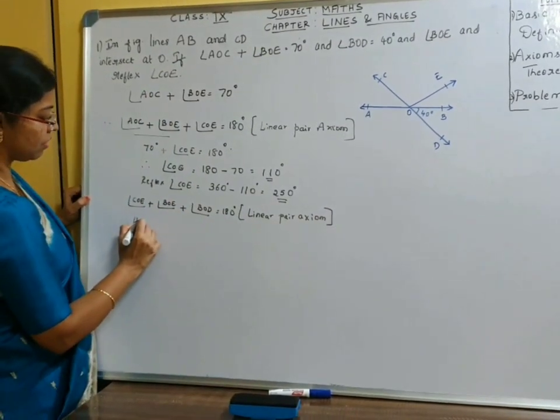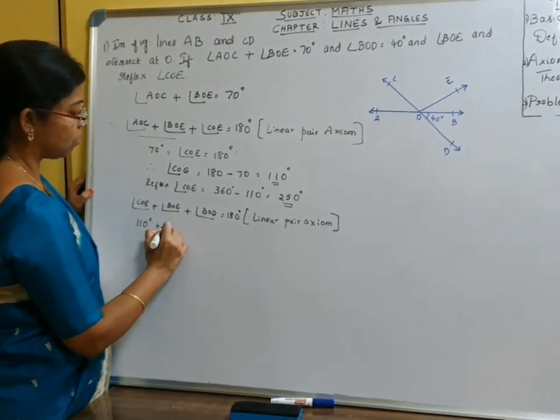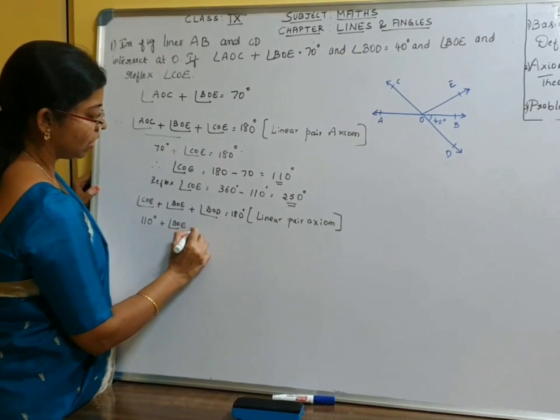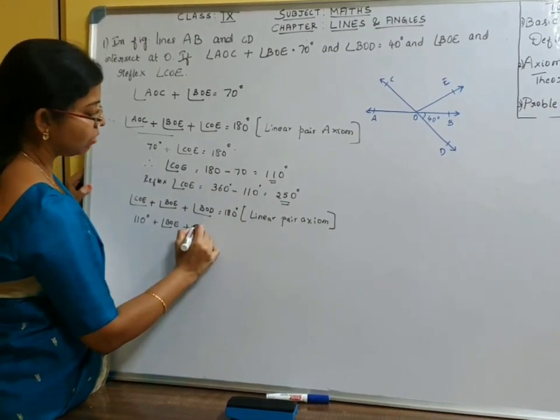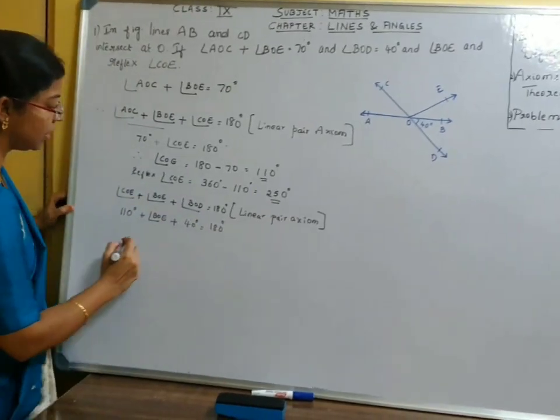COE we have calculated as 110, plus angle BOE we need to find out, and BOD is given as 40 degrees, is equal to 180.